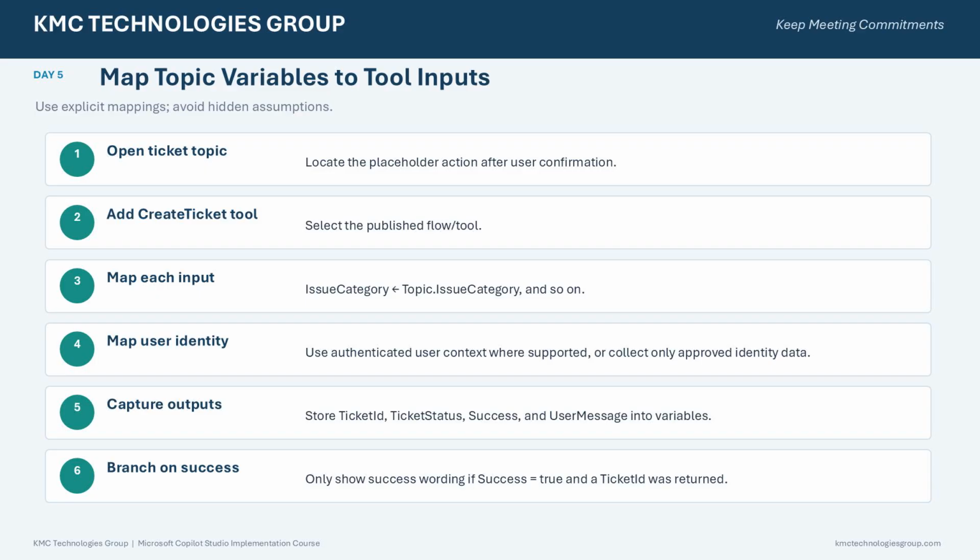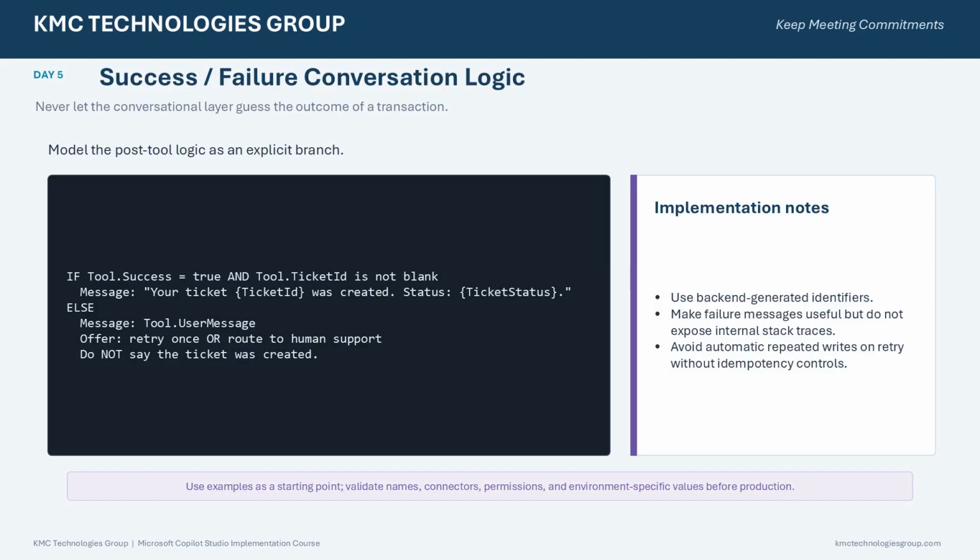Never assume that the system succeeded simply because the tool was called. The post-tool conversation needs an explicit success or failure branch. If tool success is true and ticket ID contains a value, then, and only then, tell the user that the ticket was created. Display the backend generated ticket number and initial status. Otherwise, use the safe user message returned by the flow. You can offer the user one retry or route the request to human support. Most importantly, never let the language model infer or guess that the transaction succeeded.